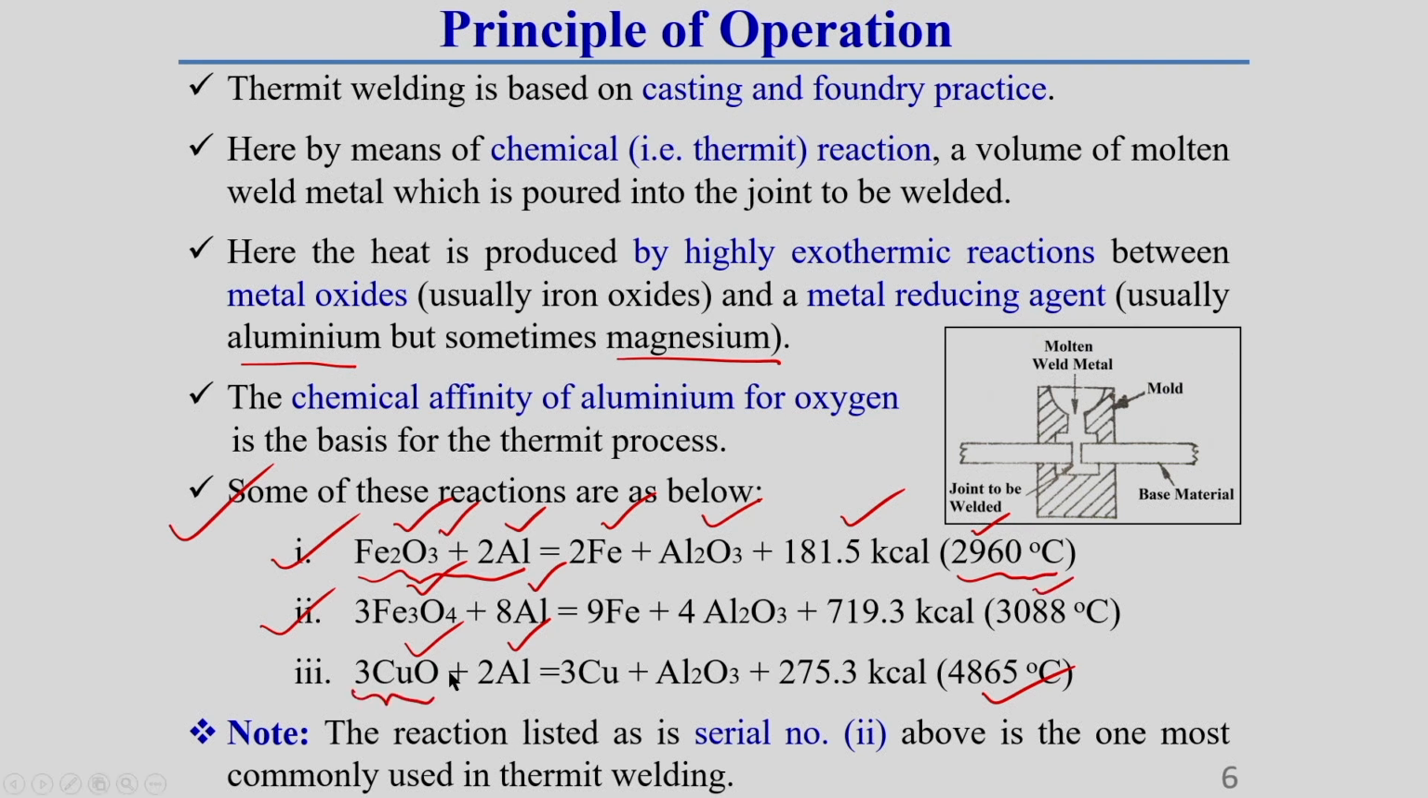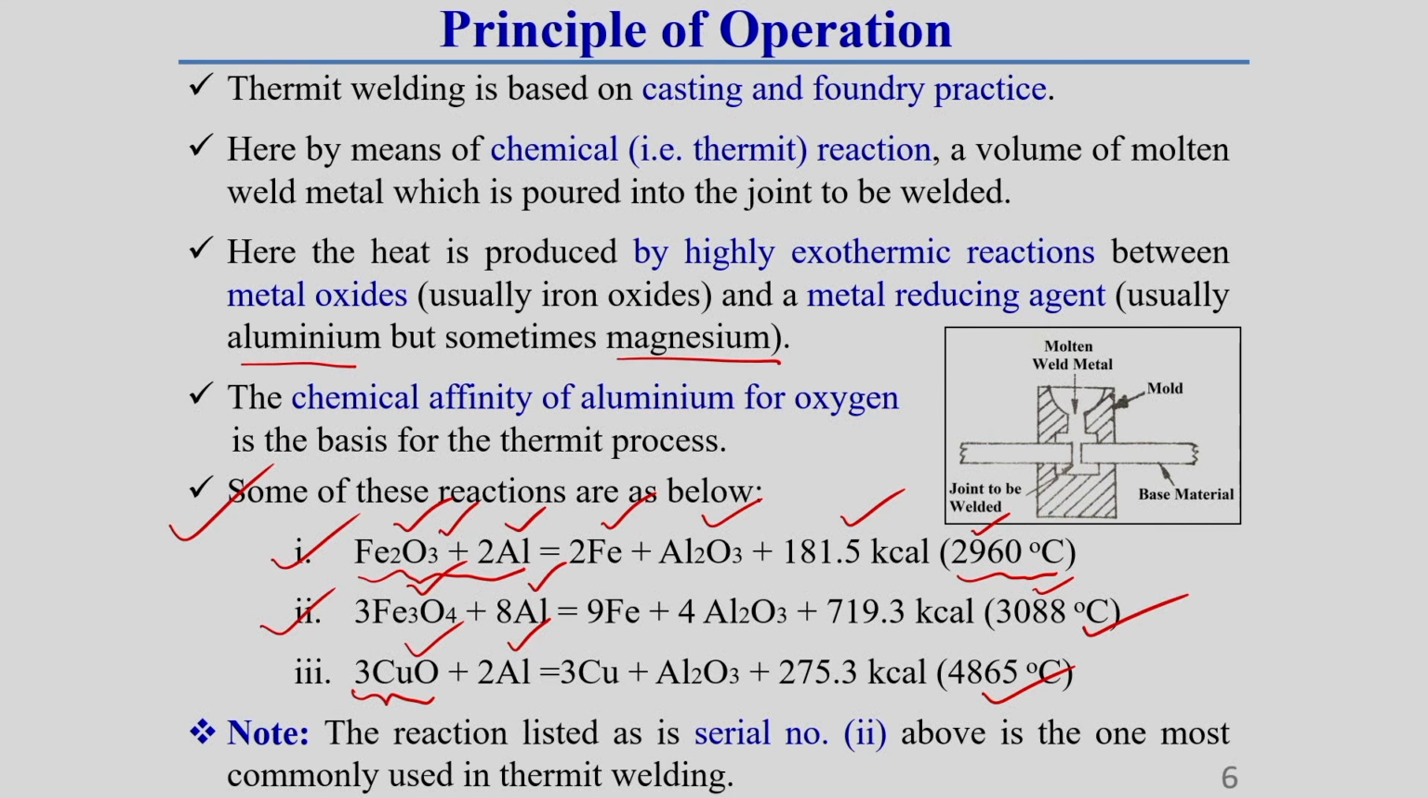Now, once we make it using copper oxide, the copper oxide with aluminum reaction produces a temperature of around 4865 degree centigrade. But one thing you should keep in mind: serial number 2, that means this magnetite with aluminum thermit mixture, is popularly used in most applications. But serial number 3, the copper oxide, also has an application in the electrical industry, which I will show you in a subsequent slide in detail.